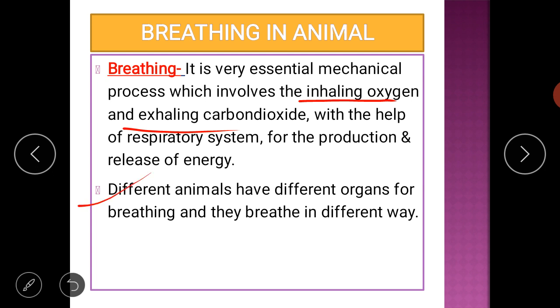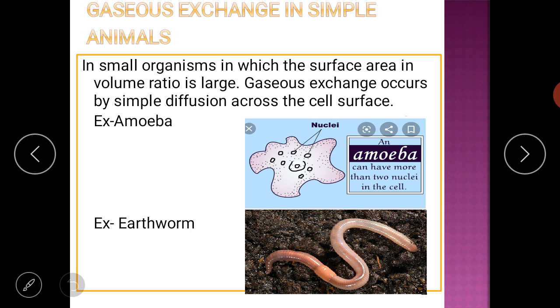Different animals have different organs for breathing, and they breathe in different ways. So how different organisms breathe in different ways, let us study now. First, let me tell you about gaseous exchange in simple animals.